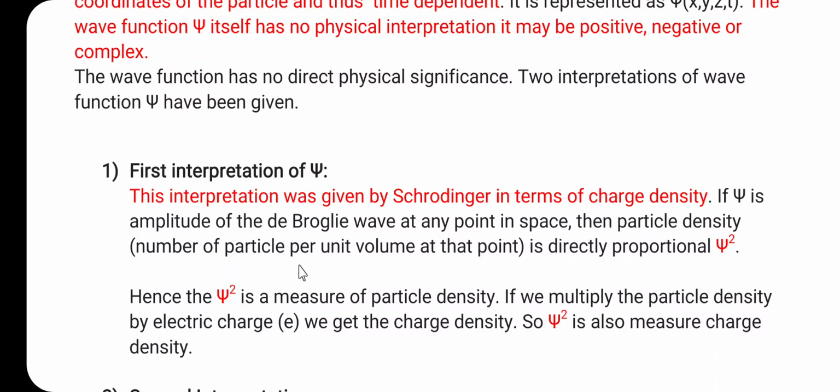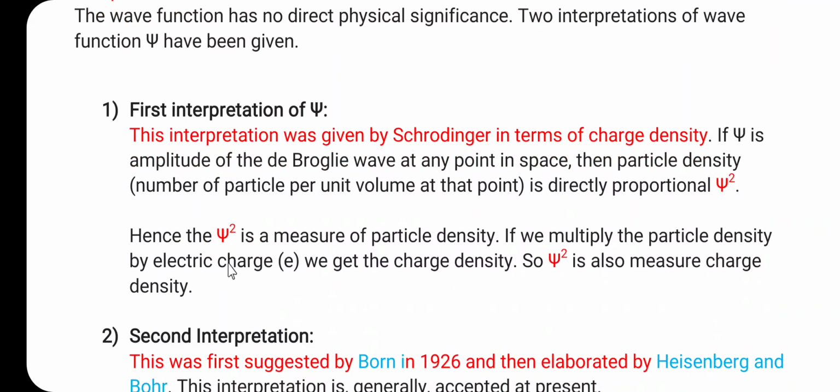Particle density is the number of particles per unit volume at that point. Hence psi square is the measure of particle density. If we multiply the particle density by the electric charge e, we get the charge density. So psi square is also a measure of the charge density. This is the first interpretation of the wave function as per Schrodinger.